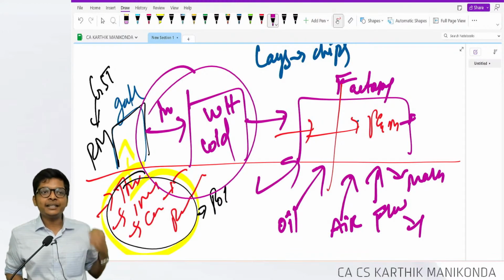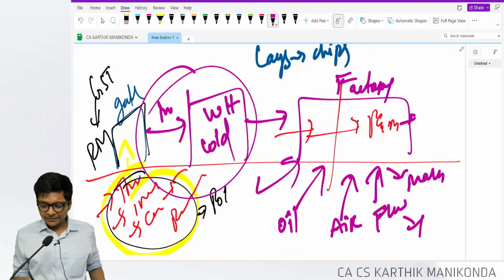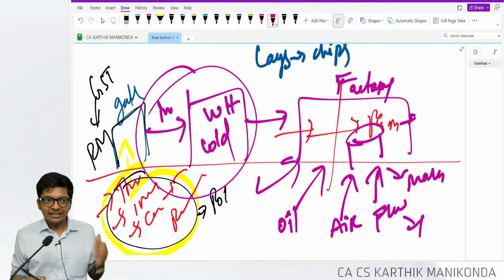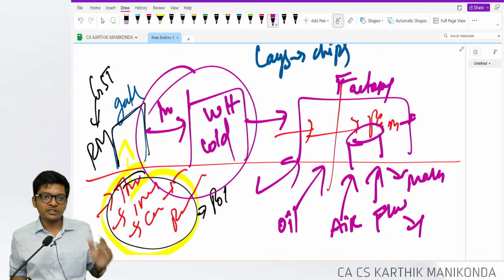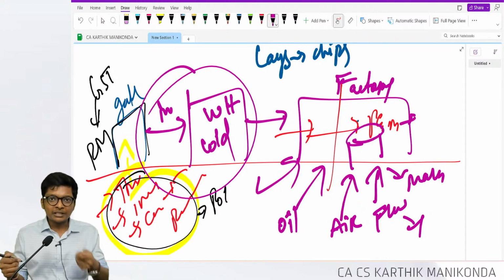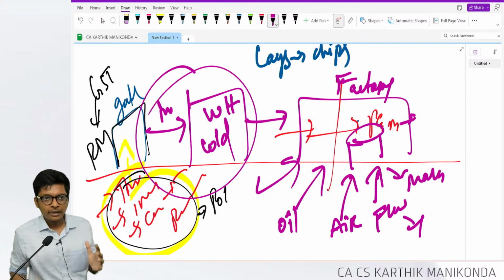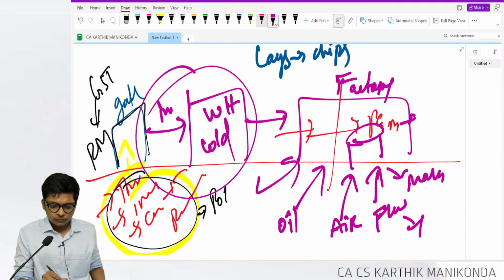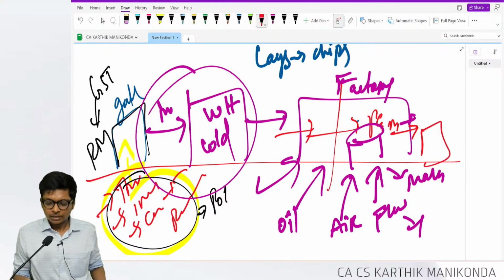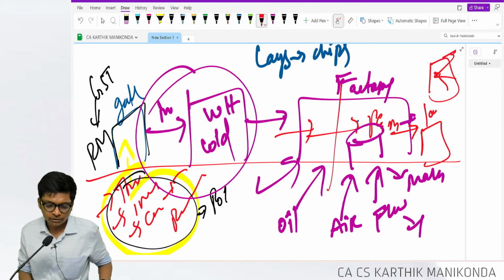Can I put my hand and eat? No. Even though the chips are ready, there will always be a point where chips are being fried as part of machinery. Don't think it's like frying in your house. Huge containers where it gets fried. Okay. Next, it goes here. They will pack it in Lay's packets. Then it goes to the godown, from where it reaches our retail shops, distributors.